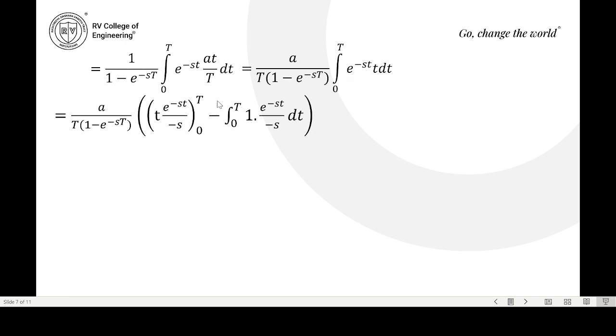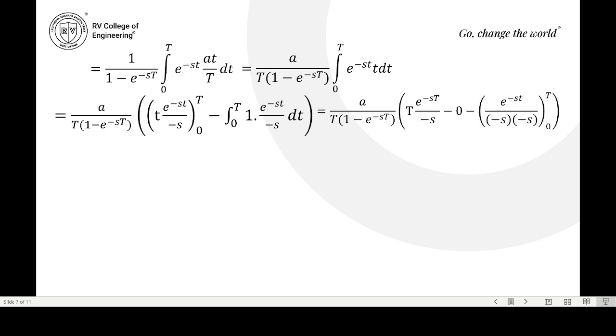So first function into the integral of e power minus st, that we will get as e power minus st by minus s. Since we are integrating with respect to t, minus s we treat like a constant. So e power minus st by minus s, minus the integral 0 to T of the derivative of the first function, t, which with respect to t is 1, into the integral of the second function, that is e power minus st by minus s dt.